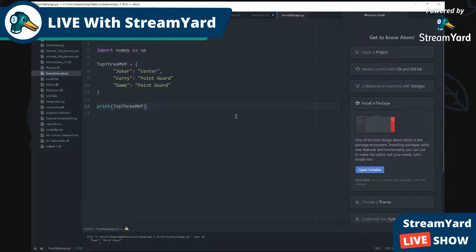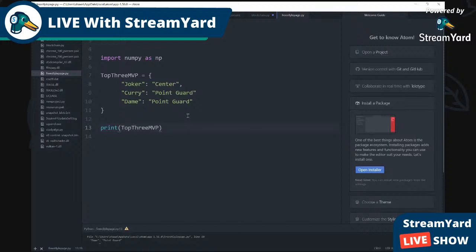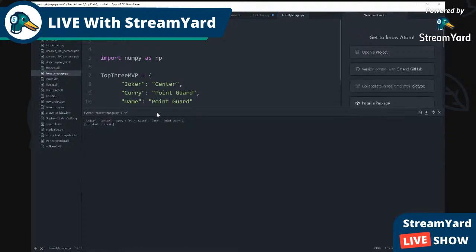I just wanted you to see that. The reason why we got that is because we need to put a comma here. It needs to be a comma here so everything can execute inside the dictionary. We don't necessarily need the comma for the last one, because the curly bracket closes this dictionary. So now we have it right here. Now it's working. Now I'm about to show you.